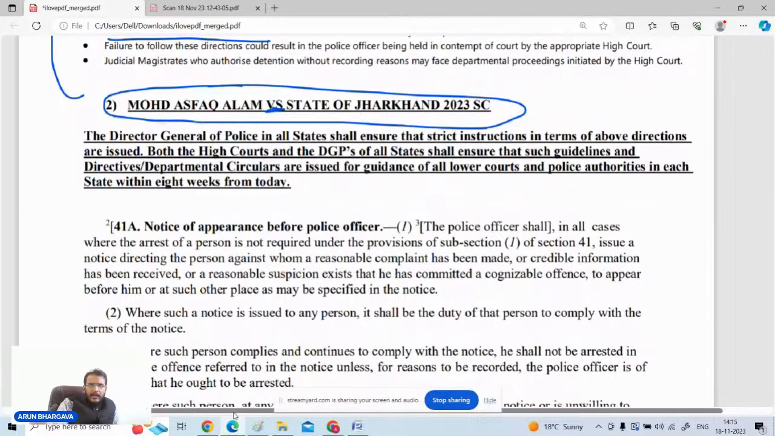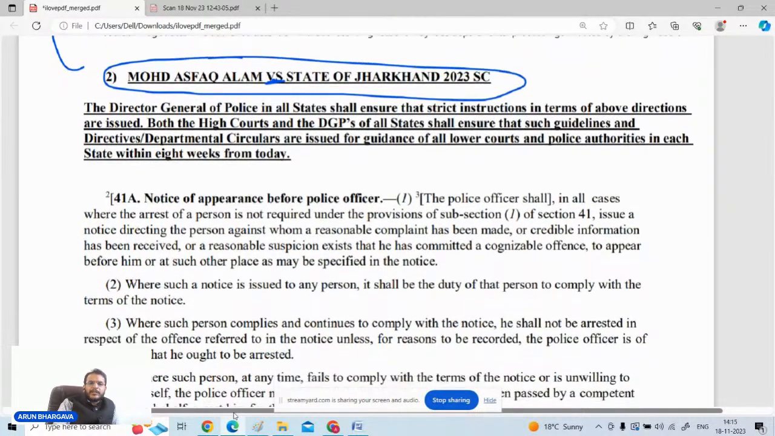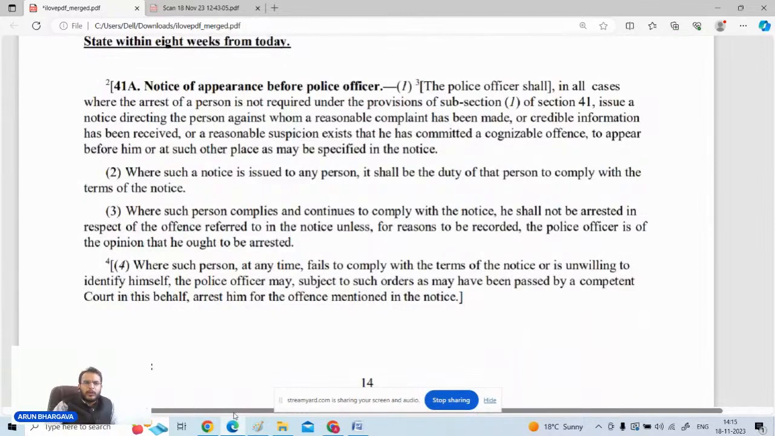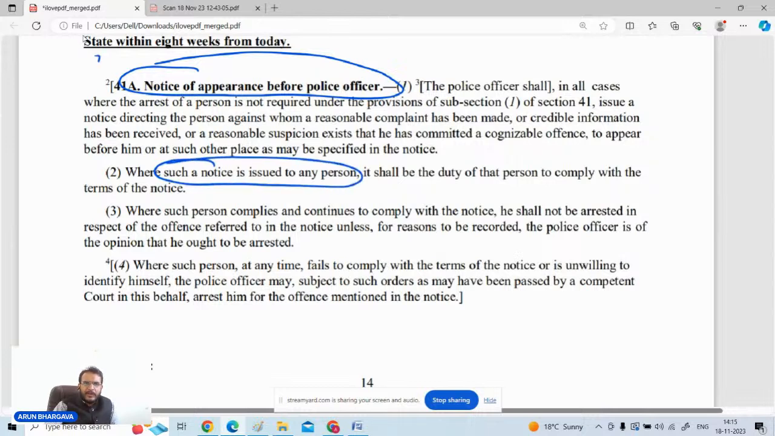And apart from this, section number 41A, which talks about notice of appearance, like if the police officer has the competency to arrest a person as per section 41, but he is of the view that we are not going to arrest this person, we will issue a notice, and this notice of appearance will be issued to the concerned person, and if that person complies with the notice, he appears on the dates required, then it is not required to arrest him till the time he is following the directions given by the authorities.